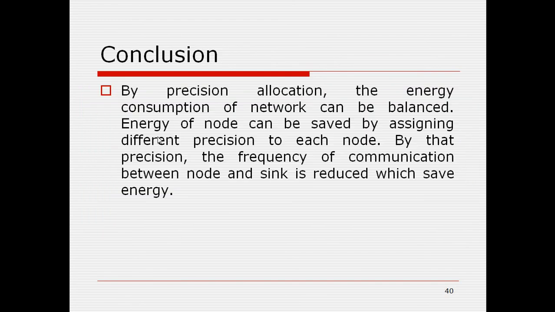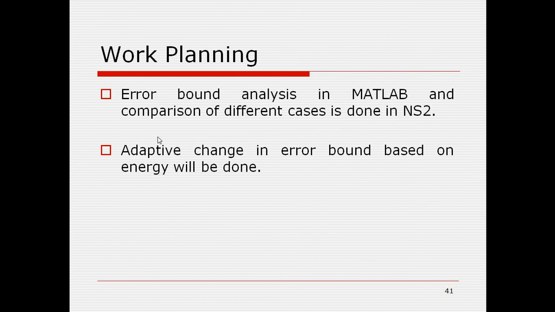Conclusion. By precision allocation, the energy consumption of nodes is very balanced. If we give different error bounds based on distance, we can save energy loss and increase lifetime. This is for planning, and these are the references.